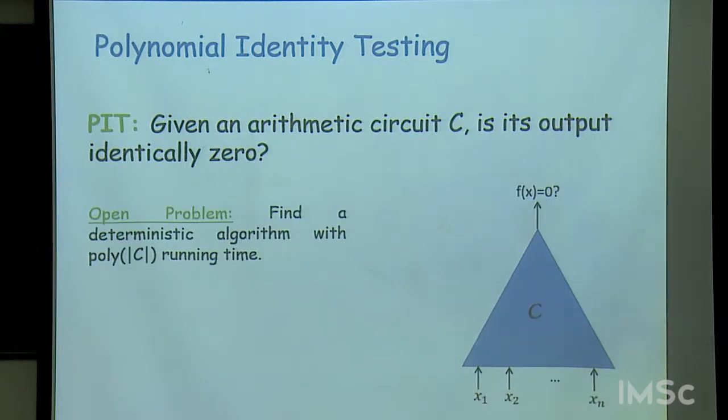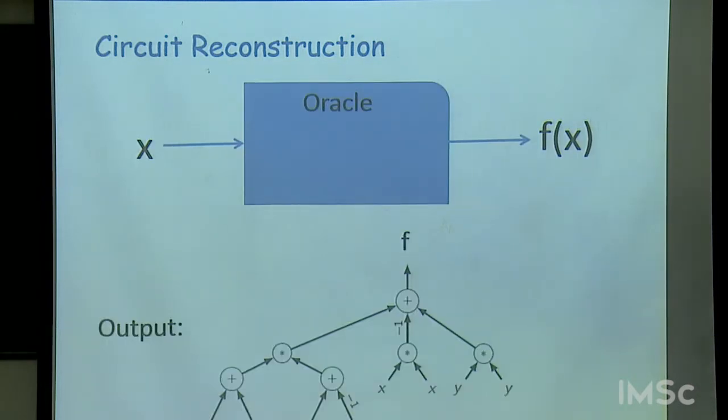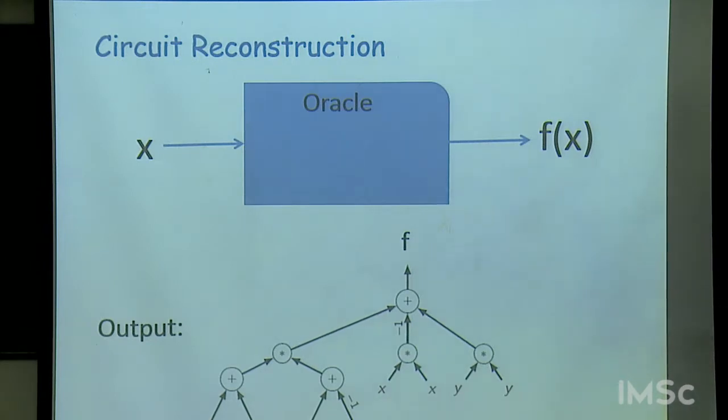This is an open problem. Can we de-randomize this? And this also has connections to proving circuit lower bounds. Circuit reconstruction is the problem of learning a circuit for a given polynomial. Let me not spend too much time on it. So these are the sort of the 4 basic questions that we want to understand in this area. What is efficient computation? What is efficient parallel computation? Identity testing and the complexity of learning circuits.